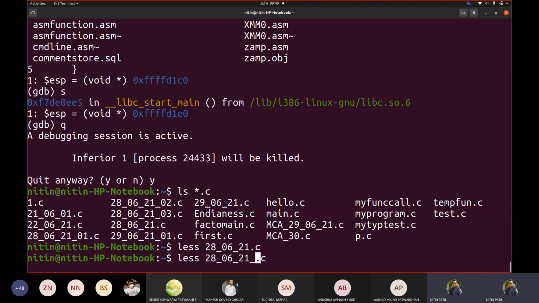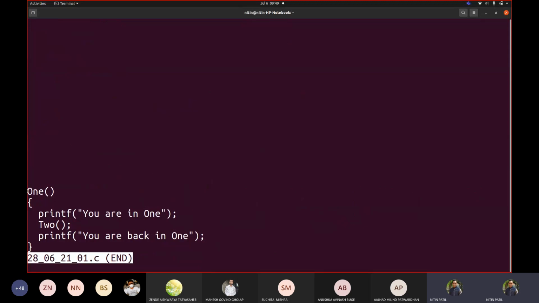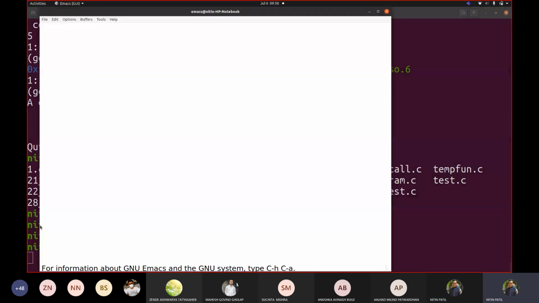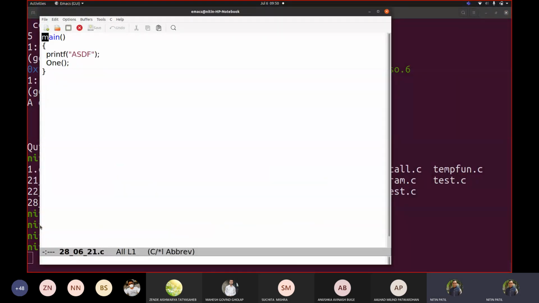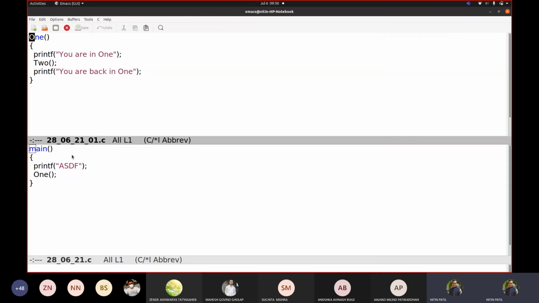Let me take another file. This is 2. Can you see underscore 1 2? See, this 1 calls 2, and 2 we already saw. So there are three files, and let us open them one by one. This is the first function. Let me open another code here. This is another function, another call. So this main calls 1. This 1 is declared in this code and this 1 calls 2.